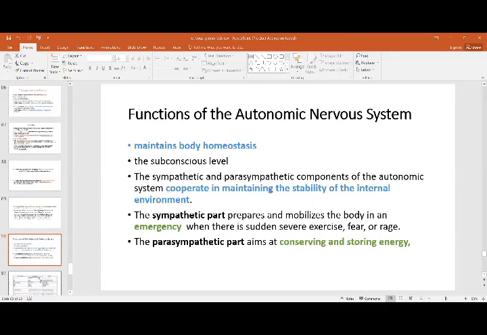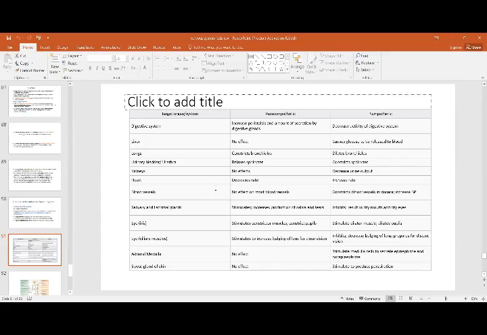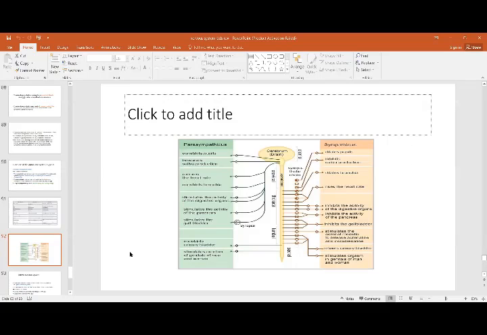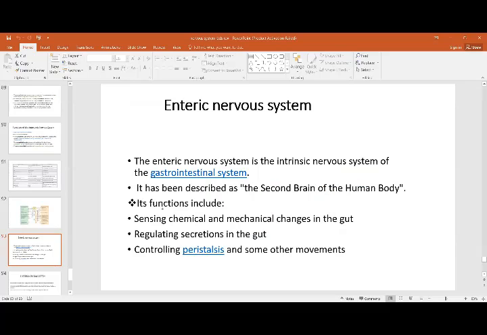Antagonistic control functions maintain homeostasis and internal stability. And then you have the functional differences, that is, the different organs and the different functions that are produced by the sympathetic and parasympathetic. Then you have the enteric nervous system. The enteric nervous system is present in the walls of the intestines and organs, and like a mini brain, it controls by its own the chemical and mechanical changes in the gut. They produce the changes and they produce the contraction.